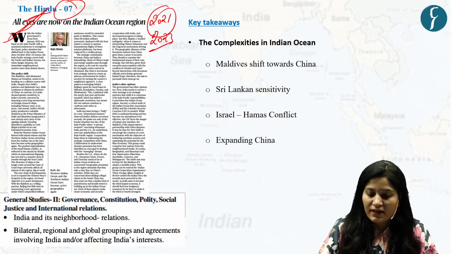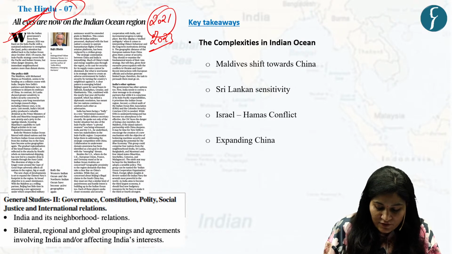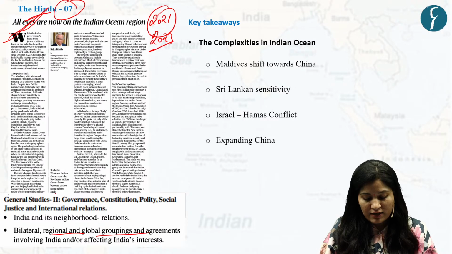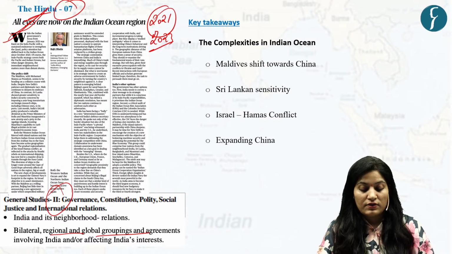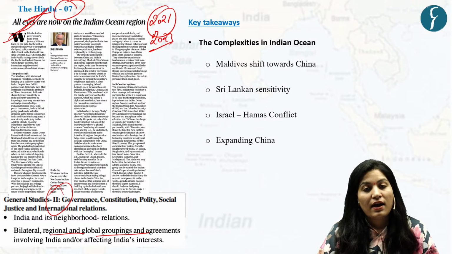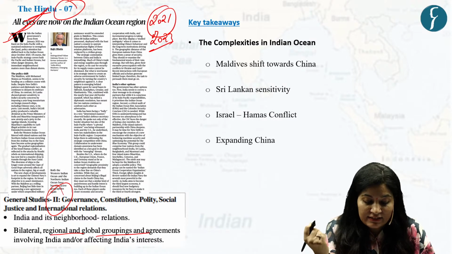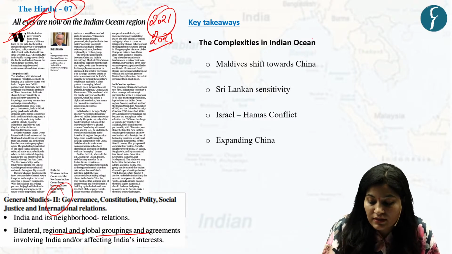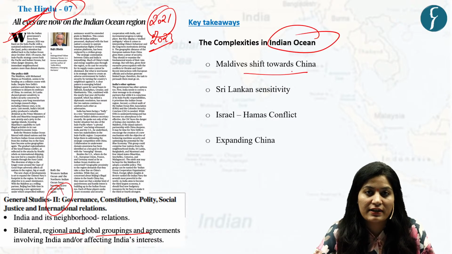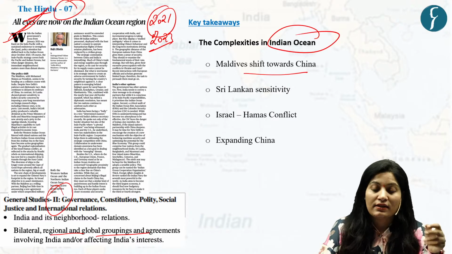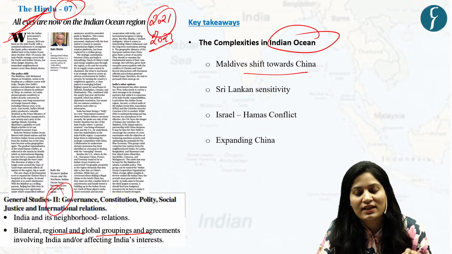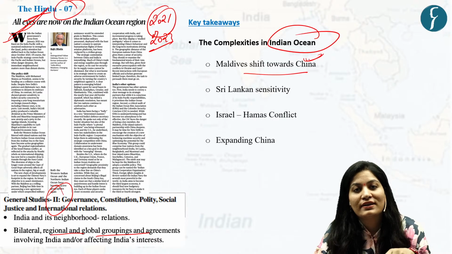Now the question is why we have taken this, because you can see here bilateral, regional and global groupings is an important theme under GS paper 2. So now let's discuss the important takeaways from this article. Now, in this article, author highlights the different geographical factors that can affect Indian Ocean. First is Maldives shift towards China. Now, under current presidentship of President Muizzu, it is developing close ties with China, which somewhere can strain its relationship with India.